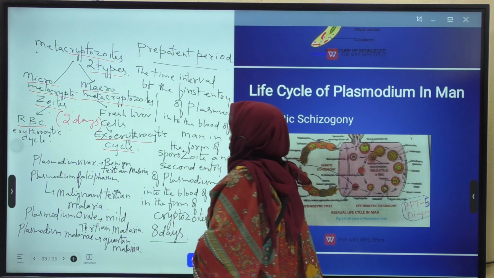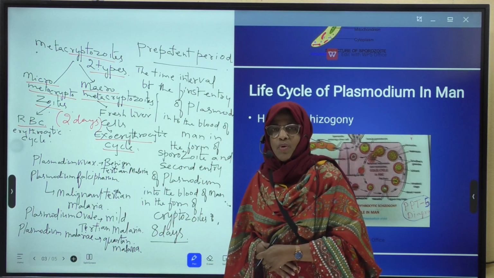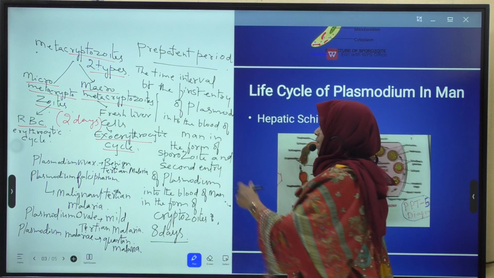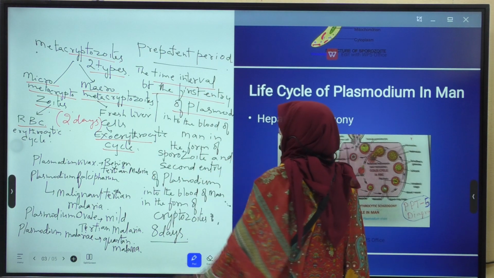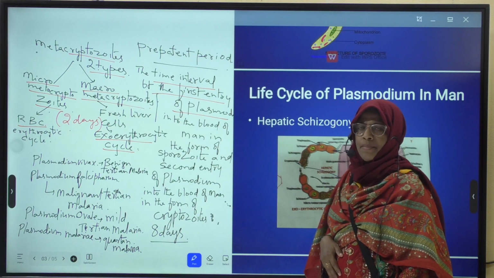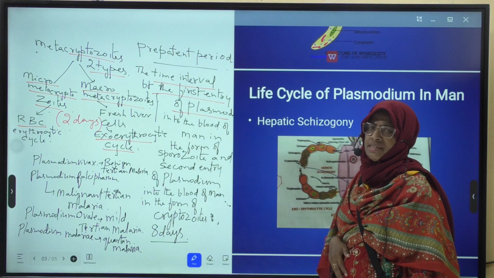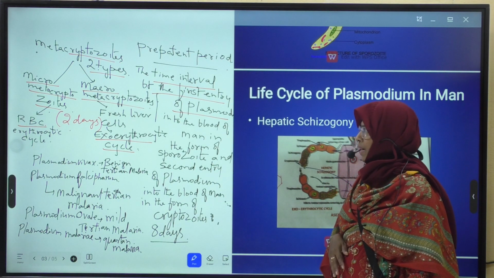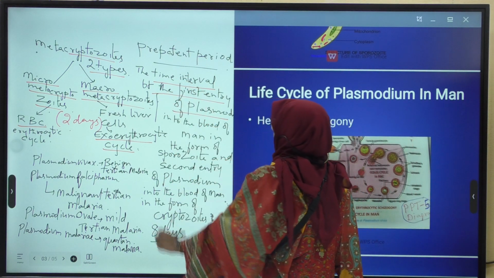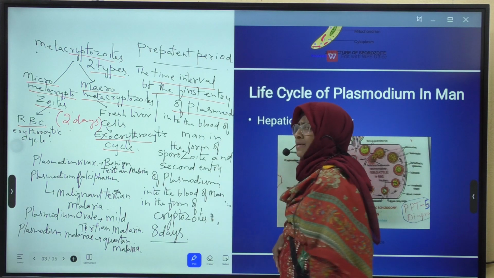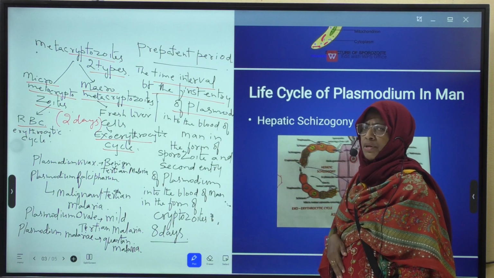Next, what is the pre-patent period? The time interval between the first entry of Plasmodium. What is Plasmodium? It is a malarial parasite which causes malaria fever to man. This pre-patent period is important for VSAQ also.